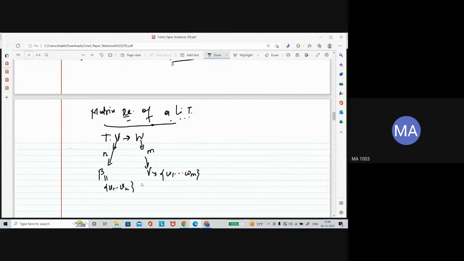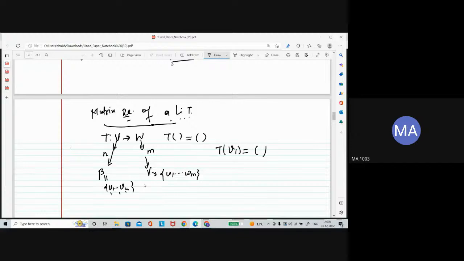Now, if you have this linear transformation, suppose some expression is given. That means you can find the image of each basis element, one by one. Let's say T of v1 is equal to something you got.